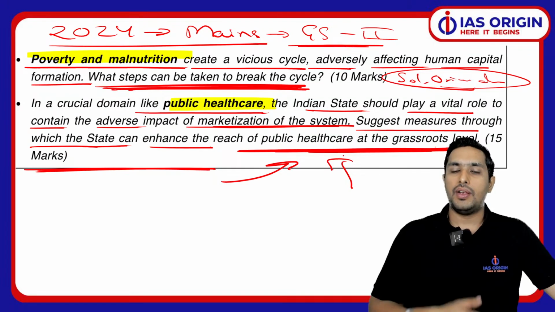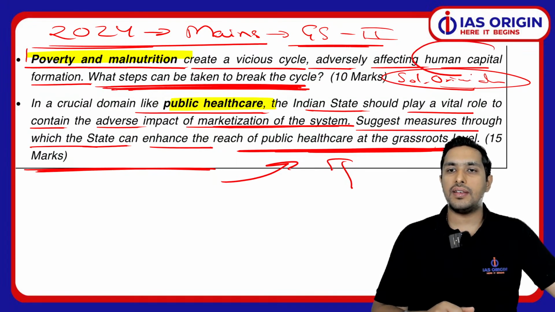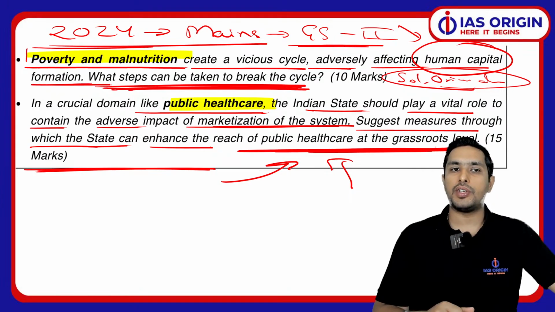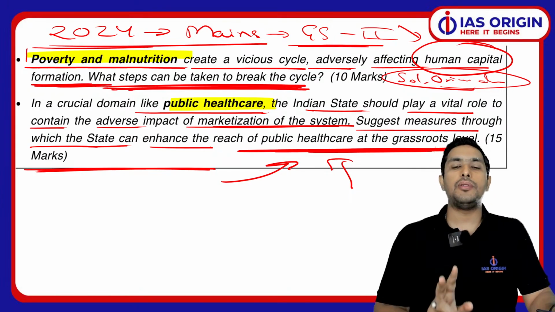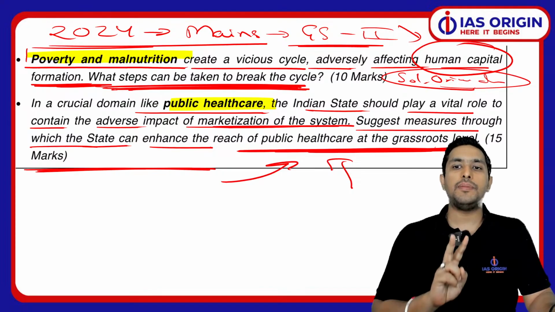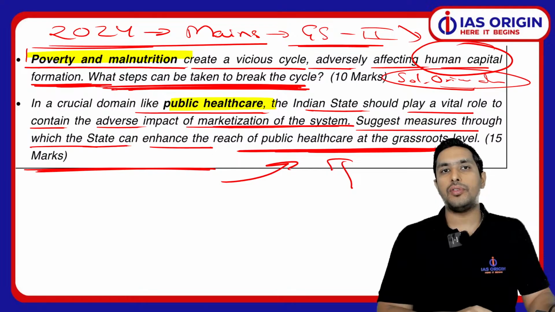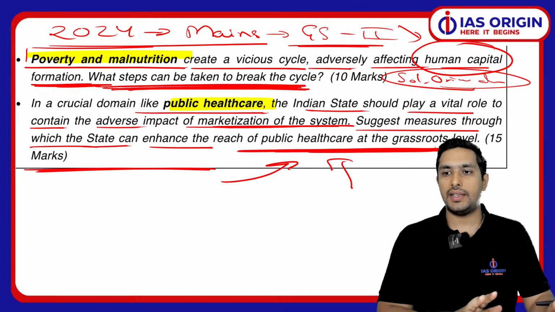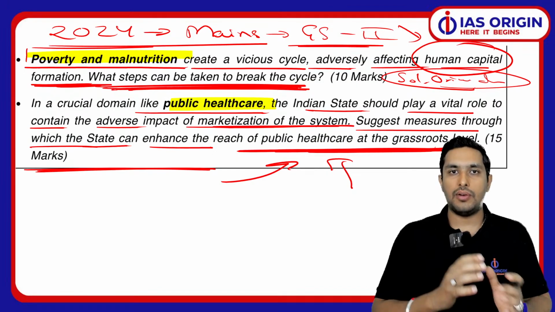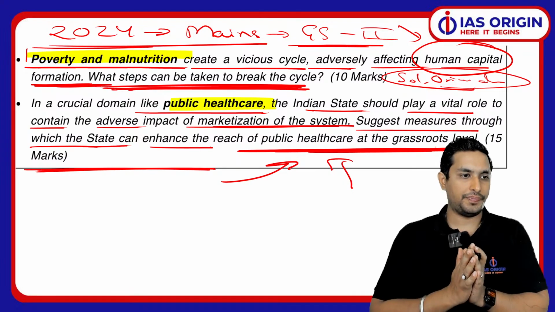Is that clear? So even in the poverty malnutrition question also, we are seeing how it is affecting human capital formation. Now look at this. So both are absolutely connected to each other. Both themes are totally aligned to each other. That is the point we have to look upon. Clear, Ajay? So I'm hopeful that now everything is making a lot of sense to you.